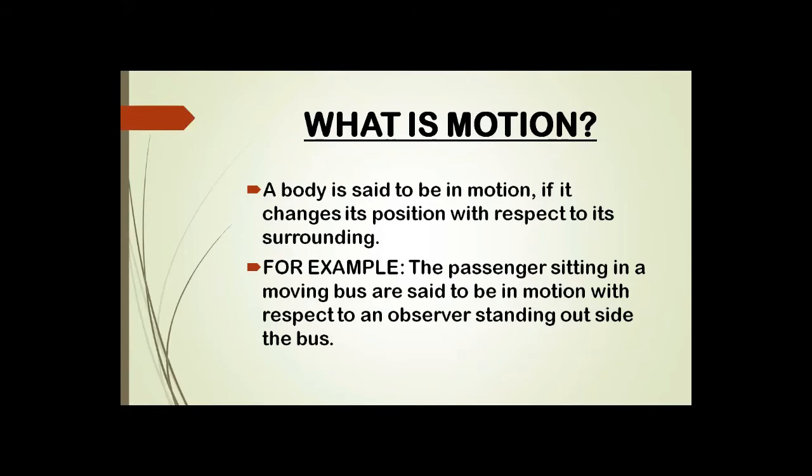Suppose we are at a bus stand, and a car or bus is moving in front of us. Then we can say the object is in motion, because the observer is looking at the object in motion. But if we are sitting inside the vehicle, then we can say the car or vehicle is in motion, but the passenger or the driver is in a state of rest.